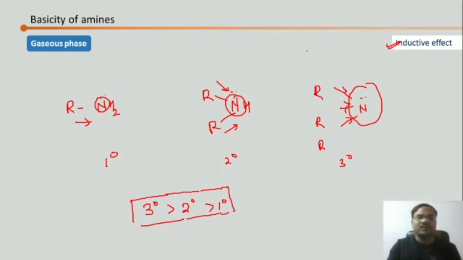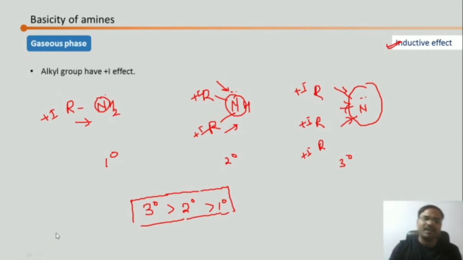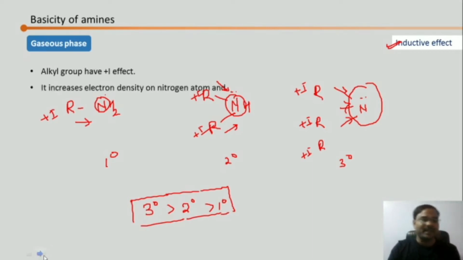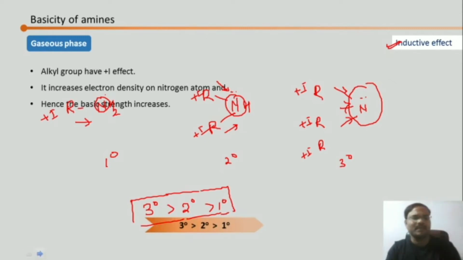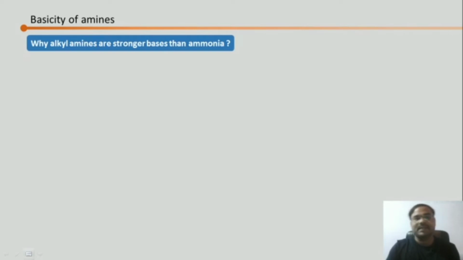In gaseous phase, just go for the inductive effect. Obviously plus I one time, inductive effect increases 2 times, inductive effect increases 3 times. So electron density on nitrogen increases, so donation capacity increases, hence the basic strength increases. So that's the case in gaseous phase. Alkyl group has a positive I effect and it increases electron density on nitrogen atom, and hence the basic strength increases. So tertiary, secondary and primary is going to be the order.